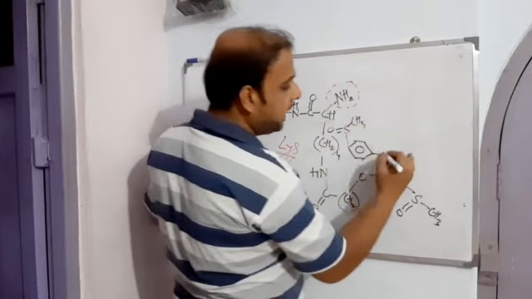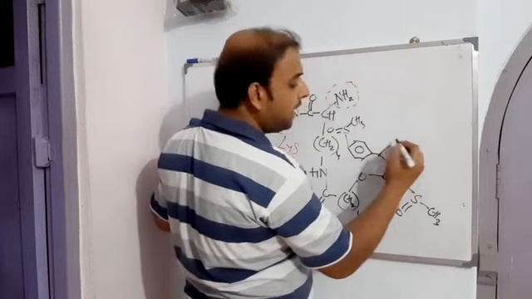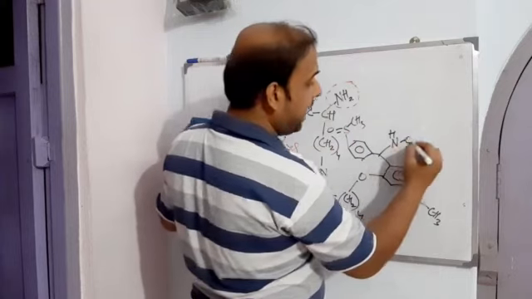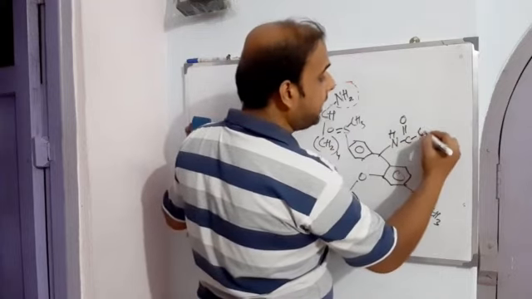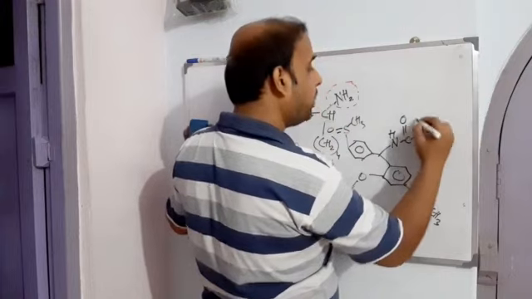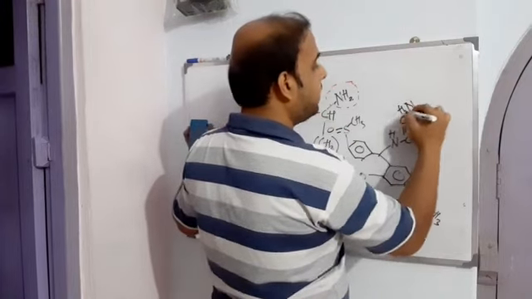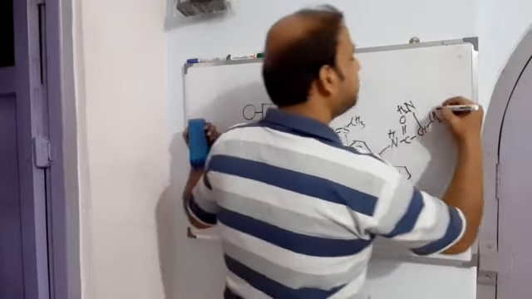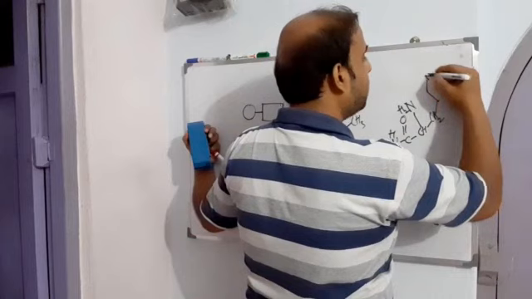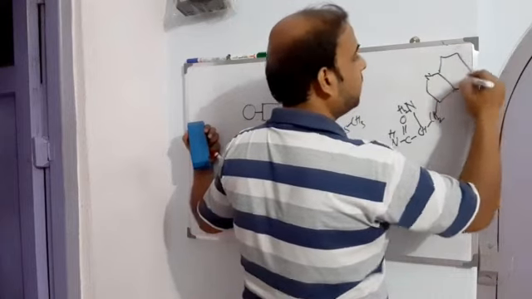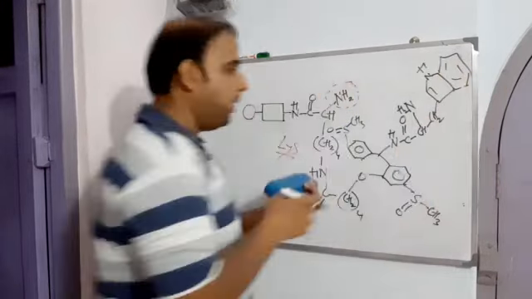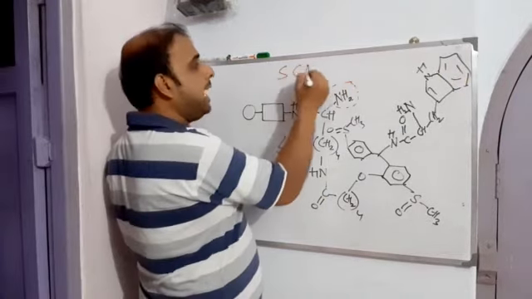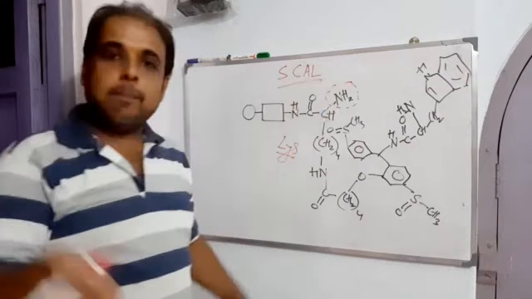After that we have NH, then C double bond O, then another amino group, and after that one CH2 and then the indole. With that we are done with the total structure of SCAL, safety catch acid labile linker.